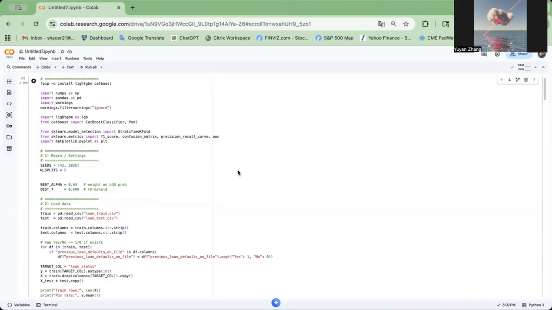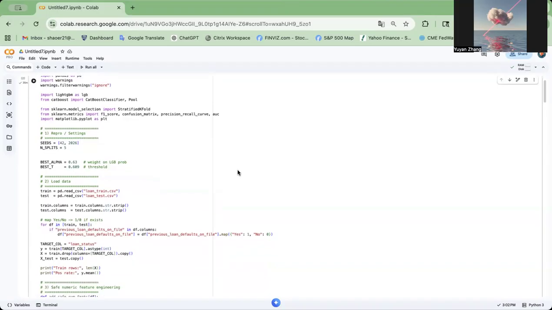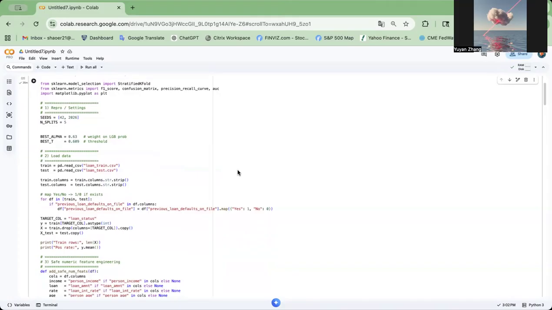And then we added interaction features such as interest rate multiplied by loan amount, and credit score multiplied by credit history length. All this allows the model to capture nonlinear risk relationships. Finally, for categorical variables like education level and loan intent, we applied out-of-fold target encoding with smoothing. This preserves the predictive signal while avoiding data leakage and reduces the dimensionality problems of one-hot encoding.